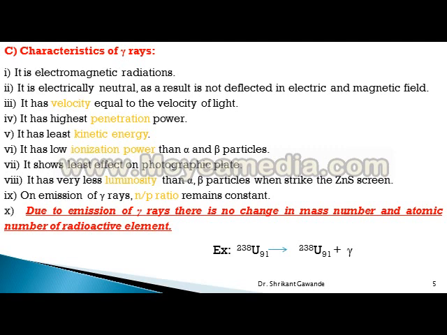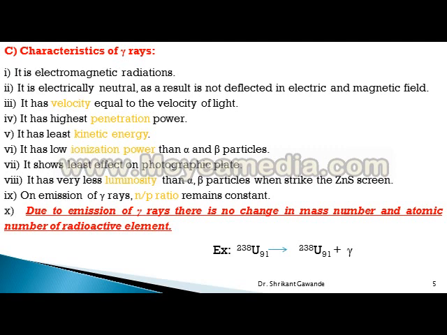Third point is characteristics of gamma rays. It is electromagnetic radiation, hence it is electrically neutral. As a result, it is not deflected in an electric and magnetic field. Basically, it is neutral.